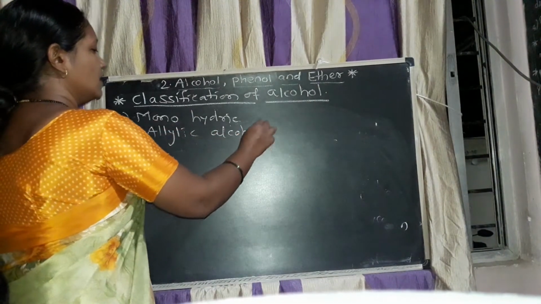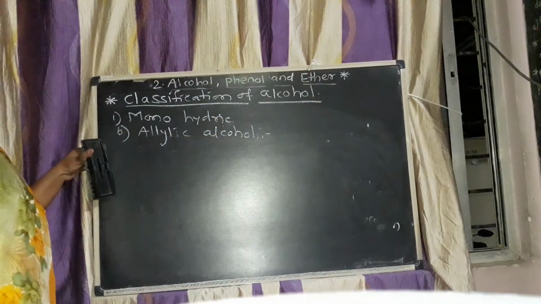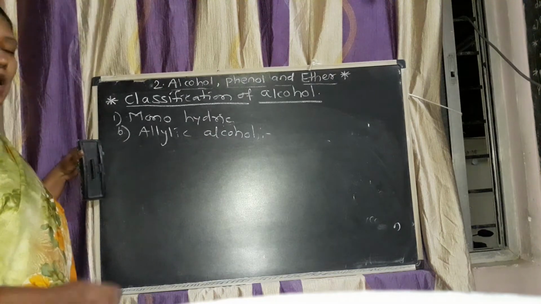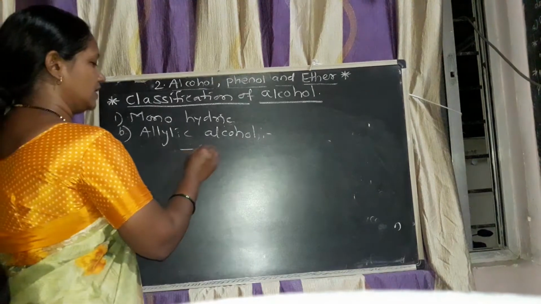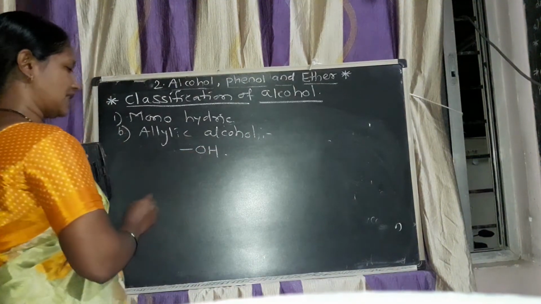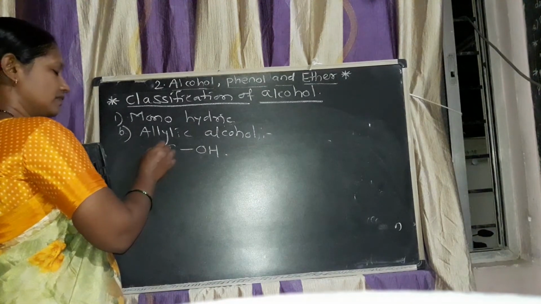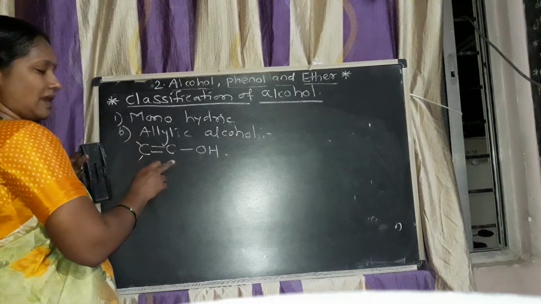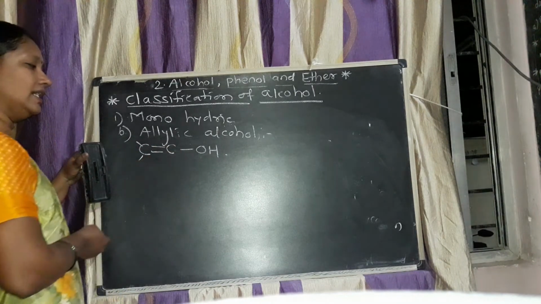Now students, we can also study this allylic alcohol in halogen derivative classification. Allylic means a carbon-carbon double bond is present. Now the definition: the OH group is attached to the carbon atom which is next to the carbon-carbon double bond. Then it is called the allylic alcohol.